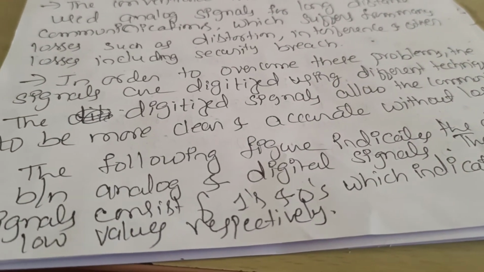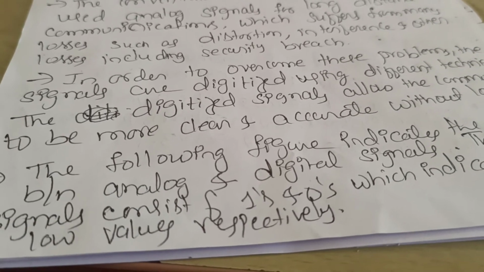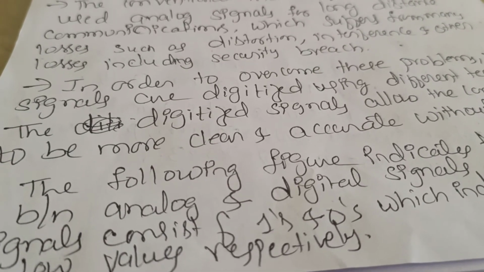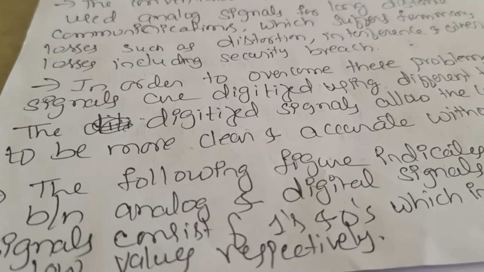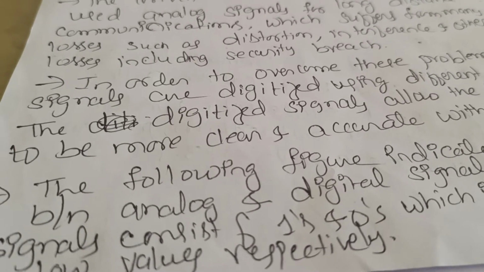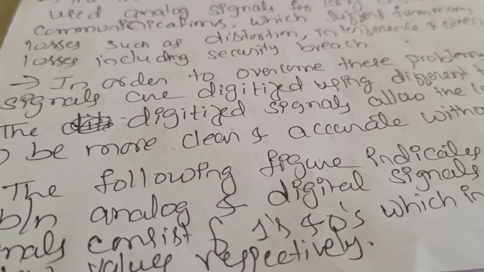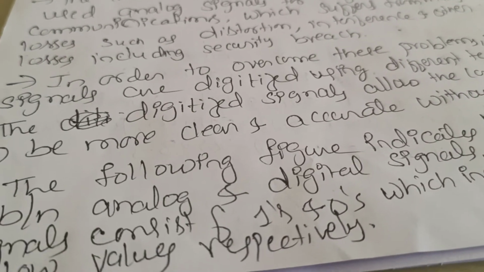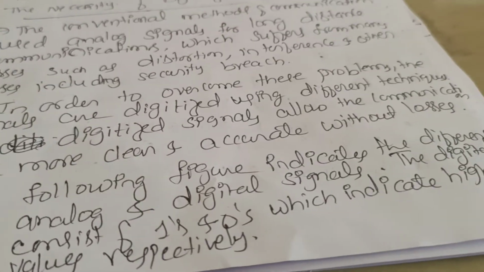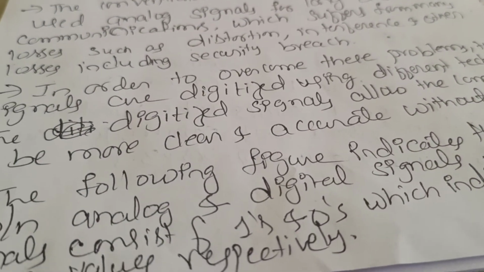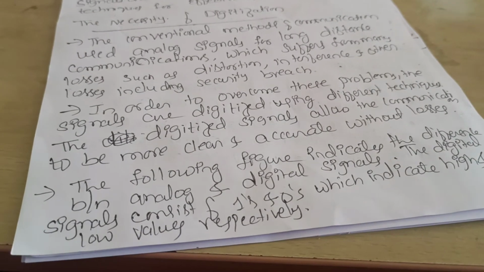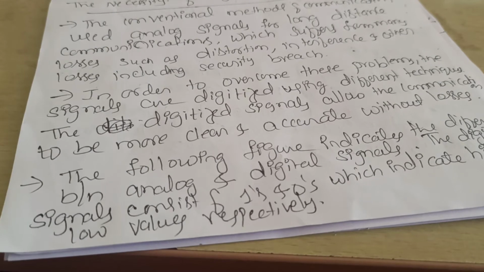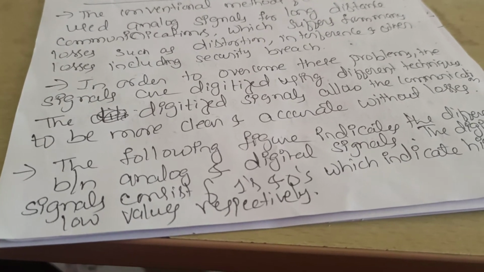In order to overcome all these losses, the signals are digitized using different techniques. There are many techniques that can be used for the digitization of analog signals. These digital signals allow the communication to be more clear and accurate without losses.